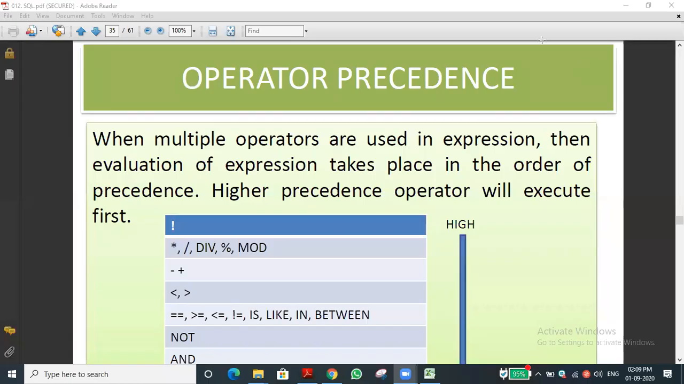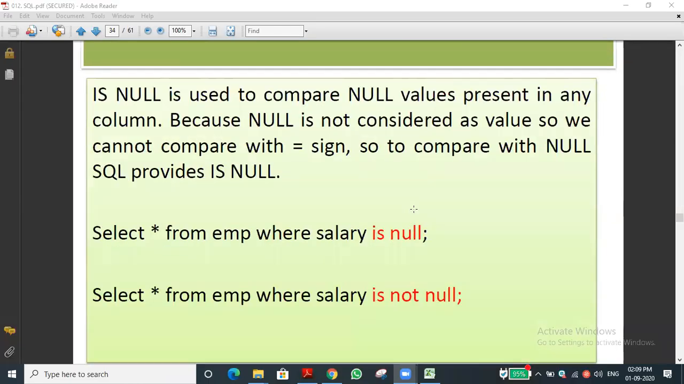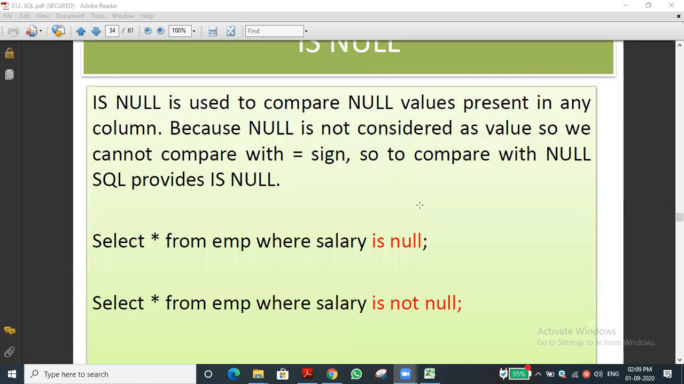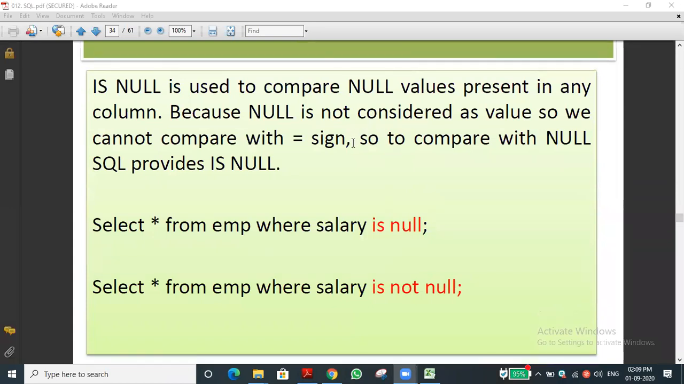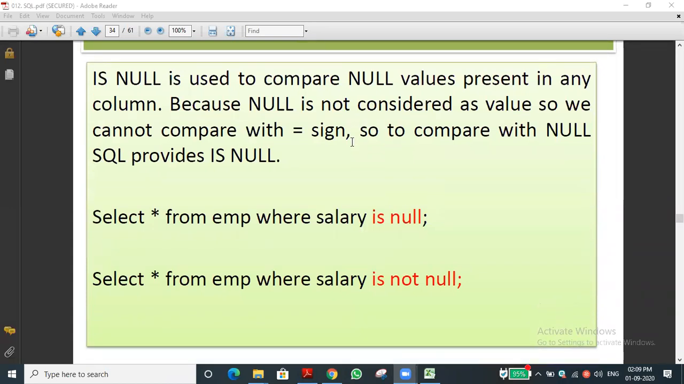So in the last class, we discussed the IS NULL operator. We discussed the remaining operators: IN, BETWEEN, LIKE, and IS NULL. The IS NULL operator is used to check whether a value is null, because no other operator can compare a value to null except IS NULL. So it is a very important operator that we discussed in the last class.